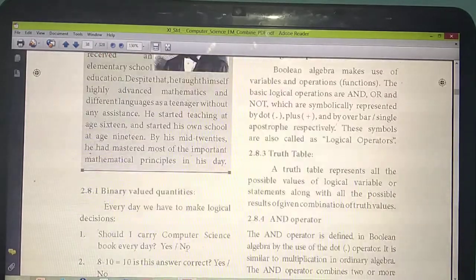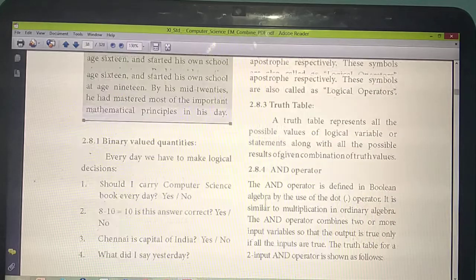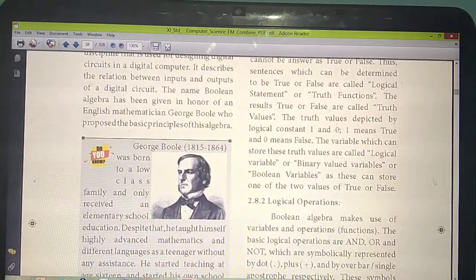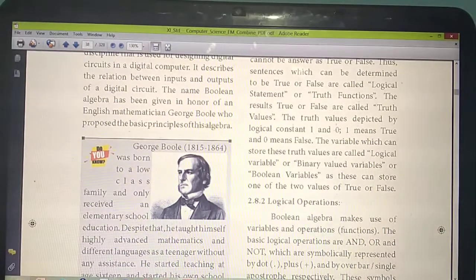For example, see the example. Chennai is the capital of India. This sentence or this statement we are calling as a logical statement or truth function. So what answer are you getting? Yes or no? This value we are calling as which value? Truth values. Understand? The sentence for which you are getting the answer true or false, we are calling as truth functions. The answer or the values you are getting, true or false, those values we are calling as truth values.